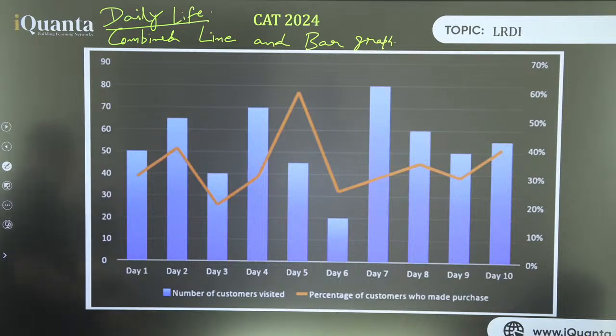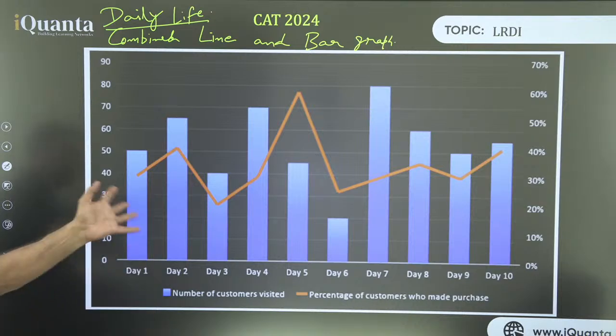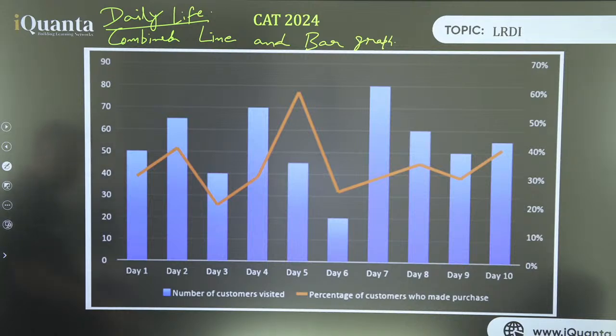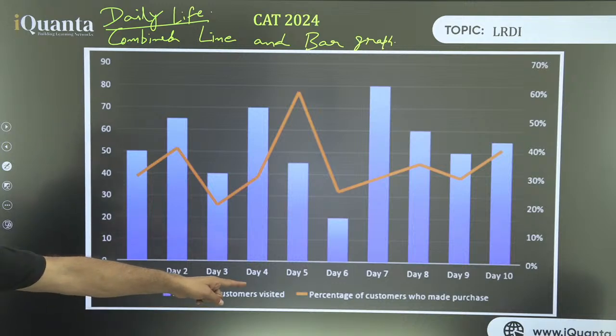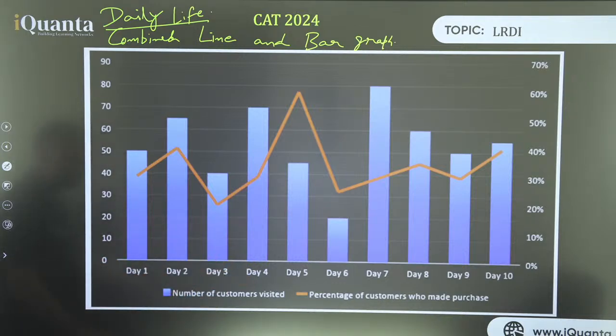Stalls put up, yes. Decathlon, yes, very good. There was a question on Decathlon in the CAT exam. Arvind, there was a set on Decathlon like this, not exactly like this, something different, I think a couple of years ago. Okay, so number of customers visited and percentage of customers who made a purchase, right?